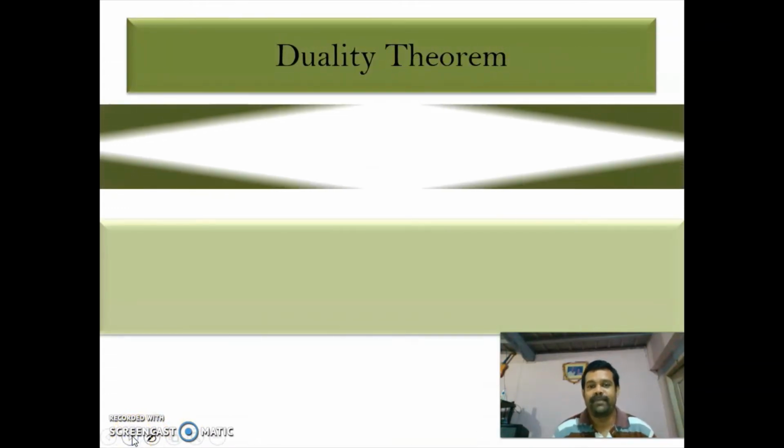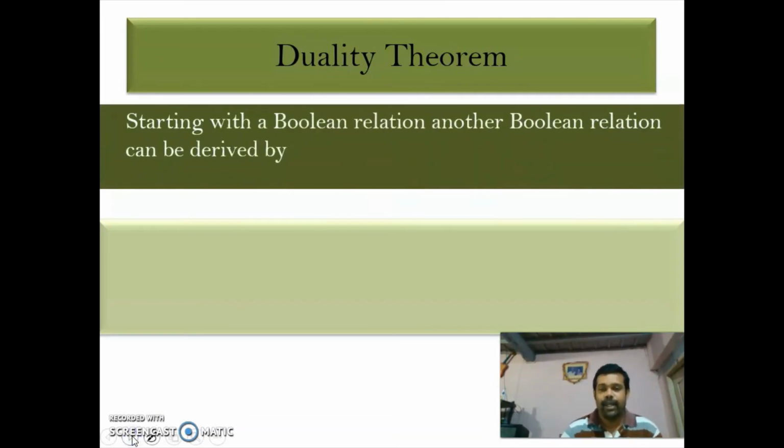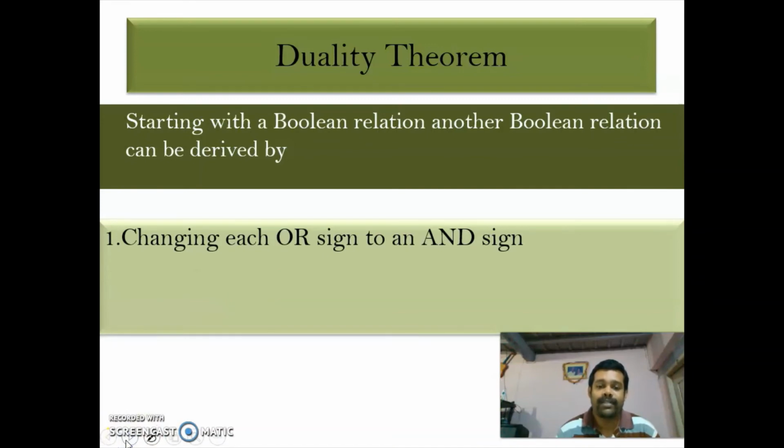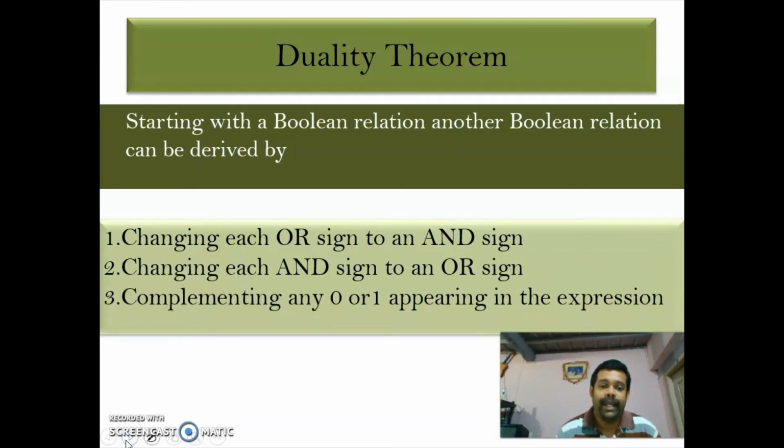Next, the duality theorem. What the duality theorem is saying is, if you have a Boolean expression or a Boolean relation, from that Boolean relation you can derive another Boolean relation by changing the OR sign to AND sign, changing the AND sign to OR sign, and complementing any 0 or 1 appearing in the expression.